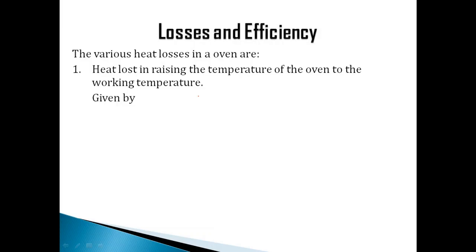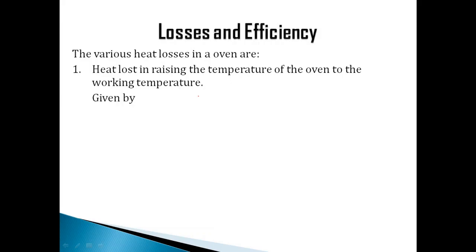Unless it reaches 500 degrees Celsius, the working temperature, that oven is not going to heat up the element whatever we have in it. The oven is just waiting, and it is just consuming the supply to get to its working temperature. So that is a loss. The heat that goes into raising from room temperature to 500 degrees Celsius is just a loss.